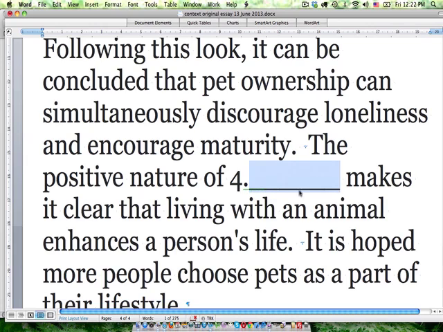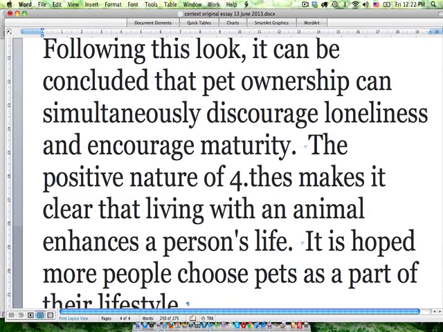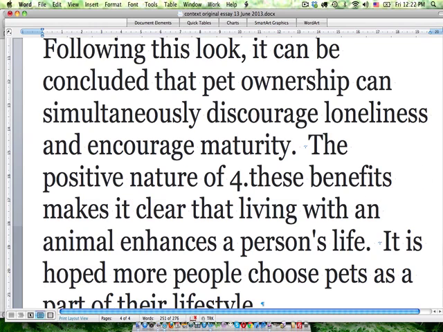Okay, and now again, I think some people could have correctly put the word "this" again: the positive nature of this. So we're just making reference to the sentence prior and to the ideas brought up prior. Makes it clear that, but the original wording I had here was "these benefits." So the positive nature of these benefits makes it clear that living with an animal enhances a person's life.